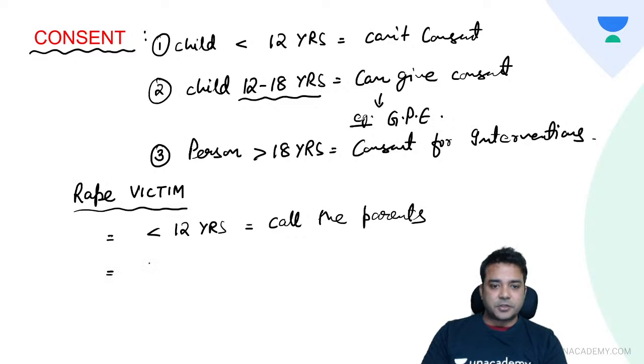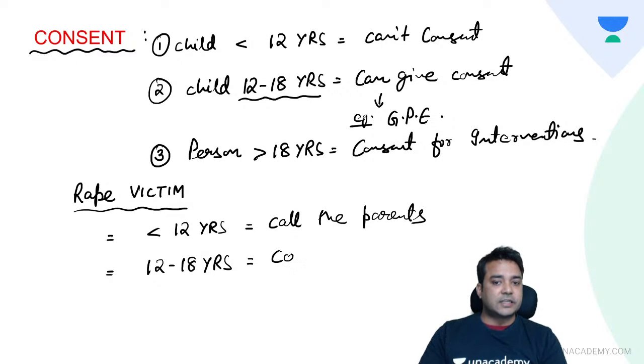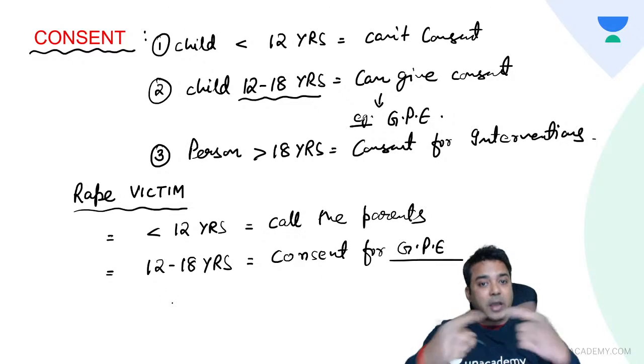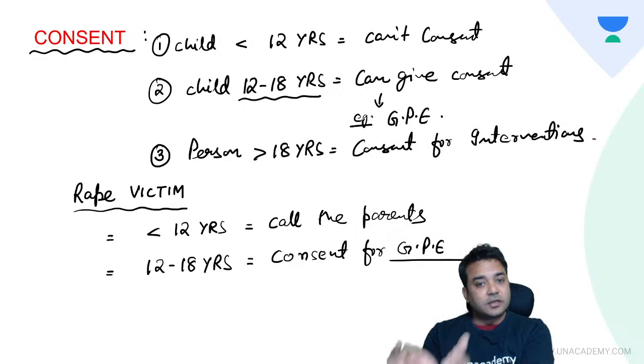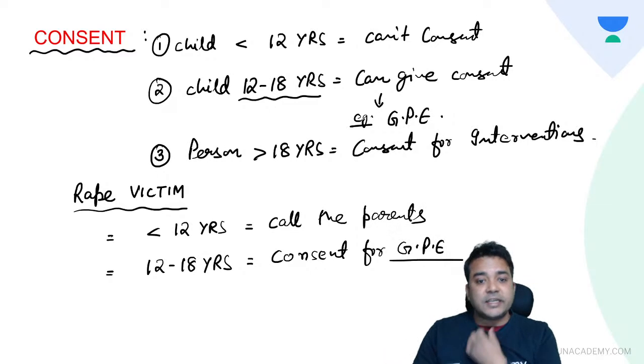If the child is between 12 to 18 years, consent can be taken for general physical examination, but for swabbing to be kept and any other thing which is essential as a part of the requirement, you need the age of the victim to be more than 18.